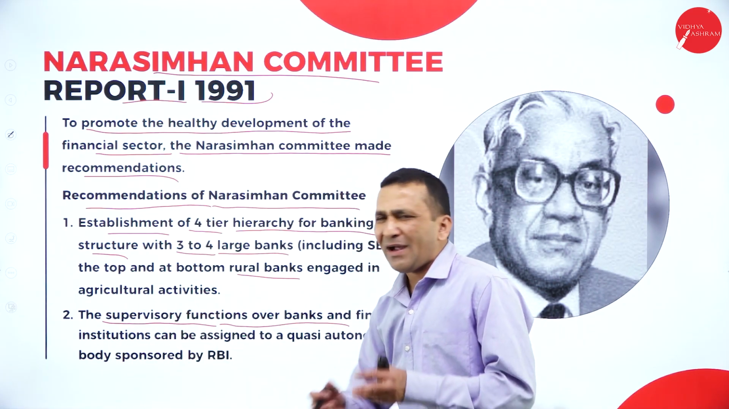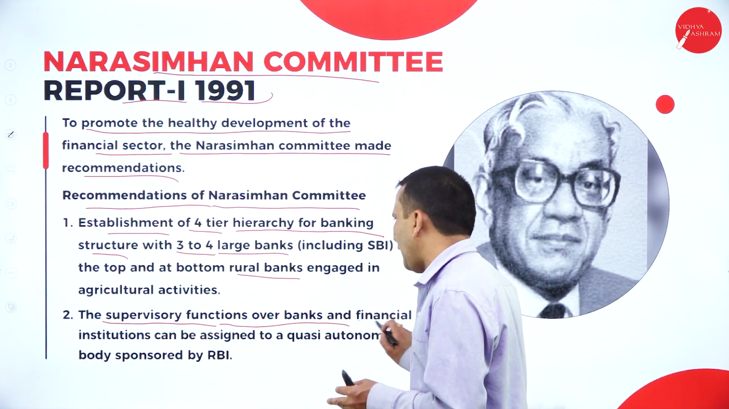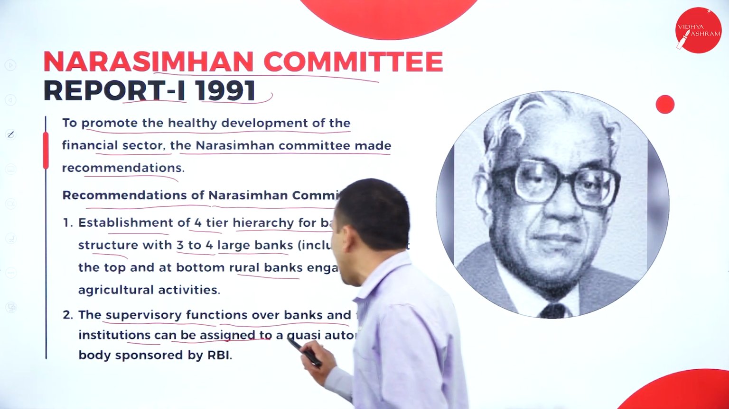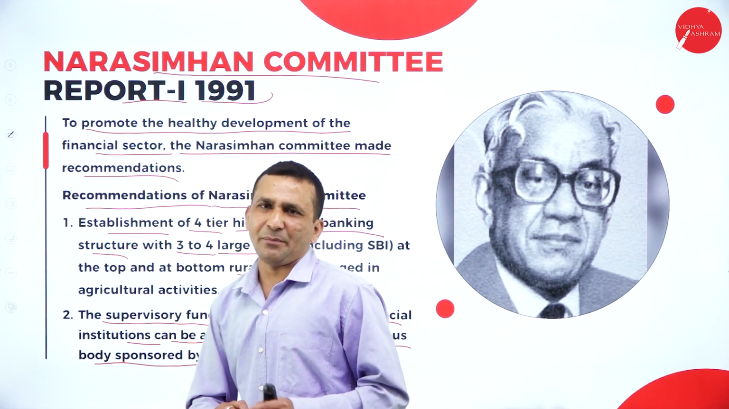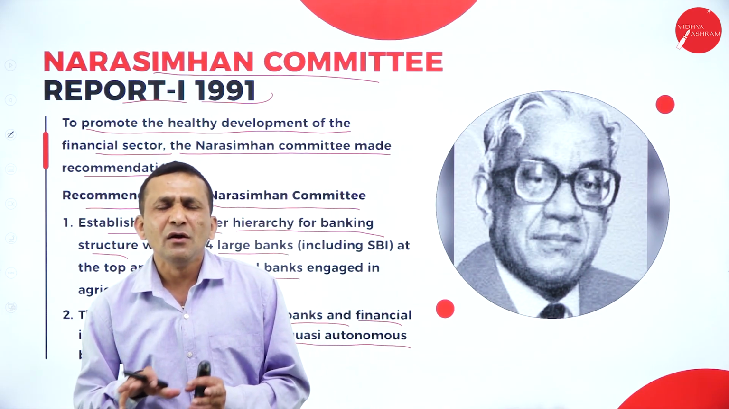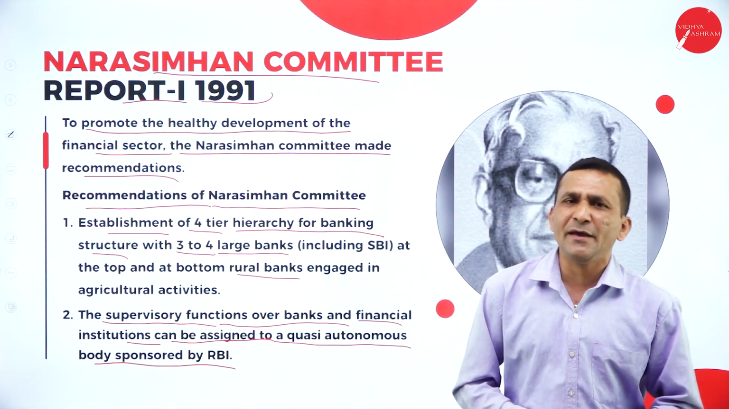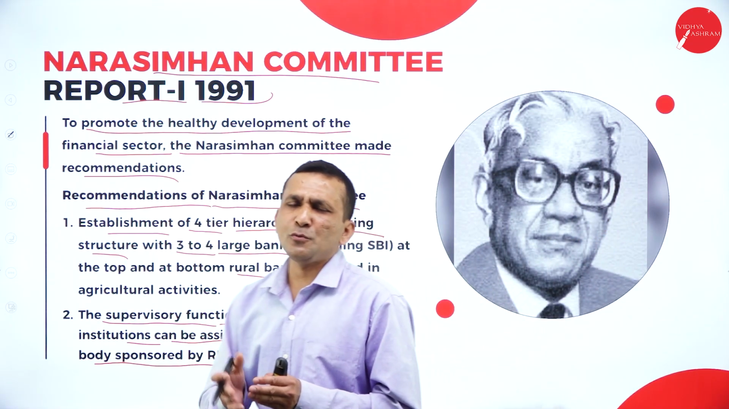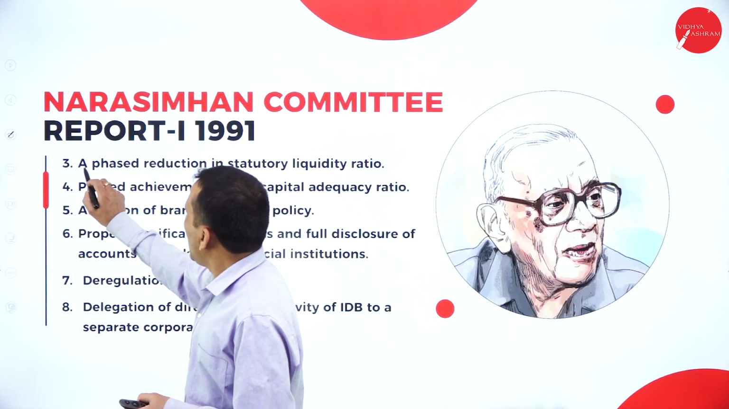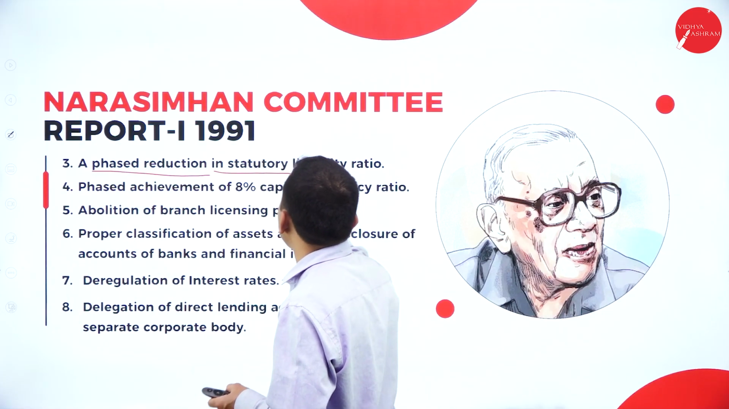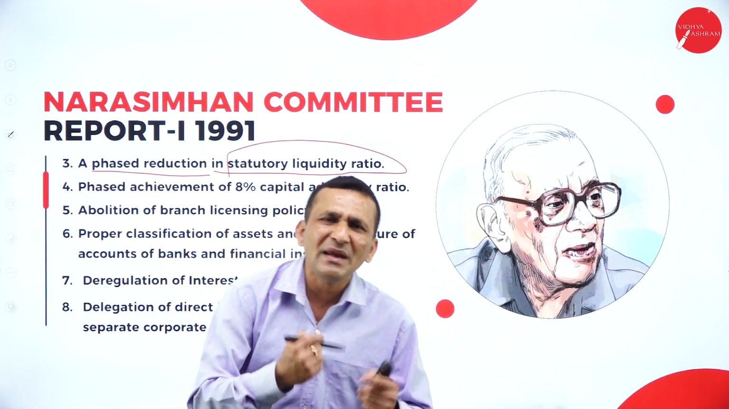So that's what the supervisory function is, the main functions of RBI. Over the financial institution can be assigned to a quasi-autonomous body sponsored by RBI. Now RBI sponsors separate bodies that they frame just for supervising the activity of banking-related matters. And next one, a phase of reduction in the statutory liquidity ratio, because this ratio is coming again and again